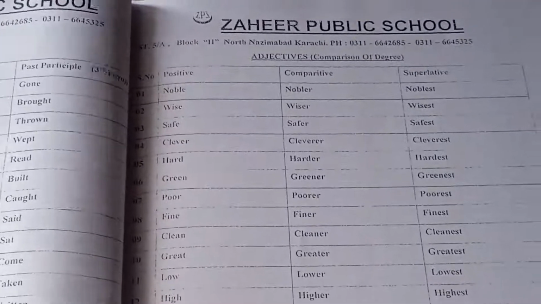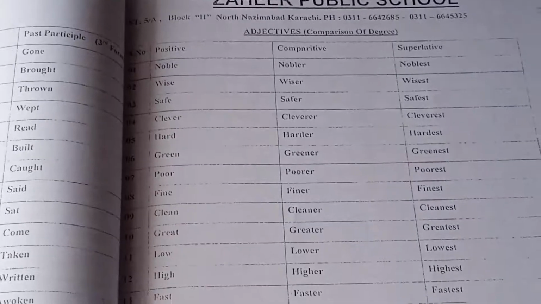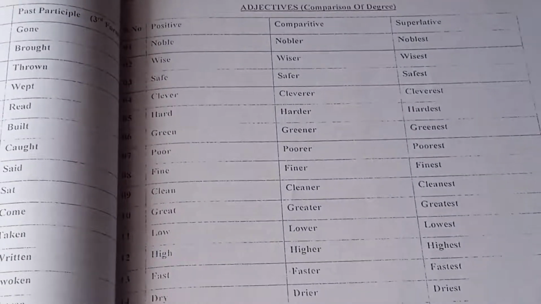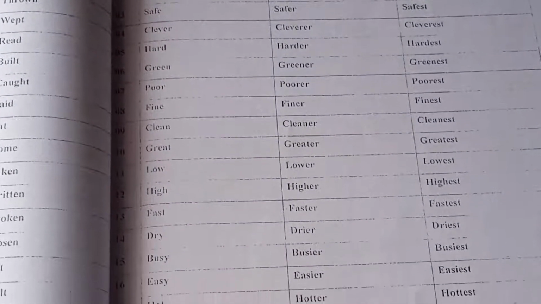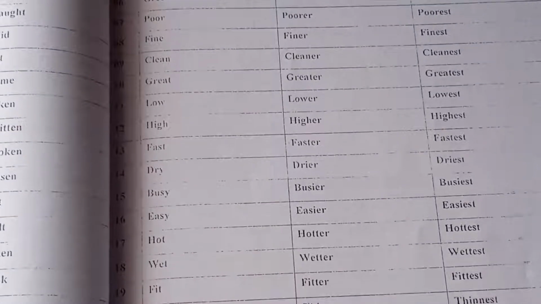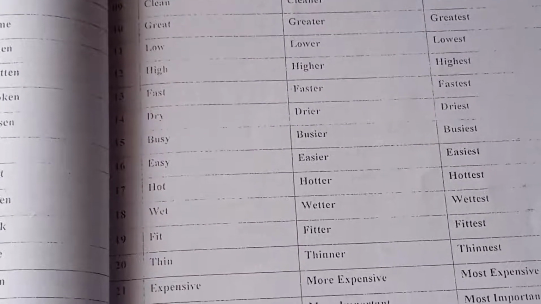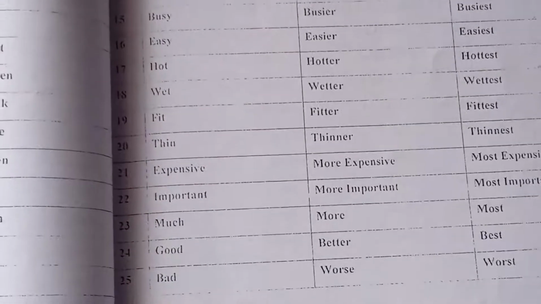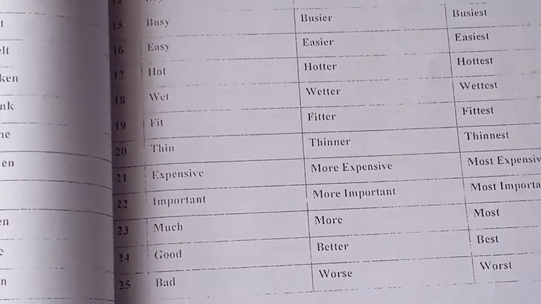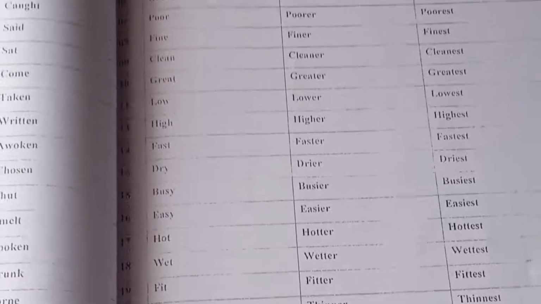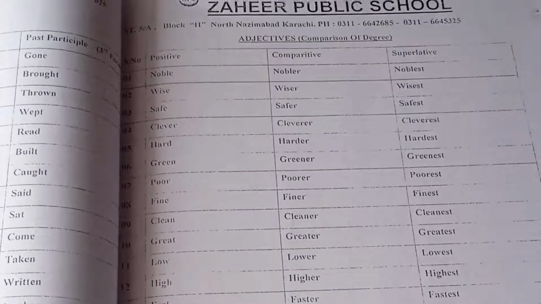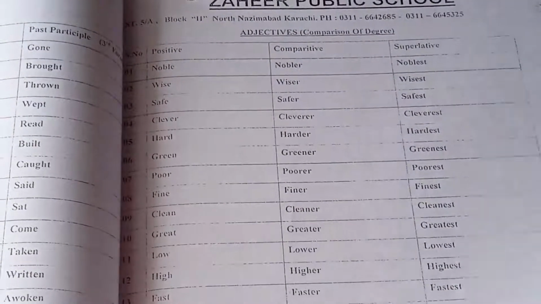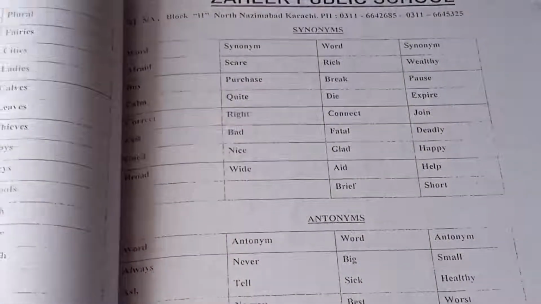Then comes adjectives. You know we have 3 degrees of adjective: positive, comparative and superlative. We have given you 25 words. You have to learn these for your bi-monthly as well as midterm. So this is about your adjective. Then comes, turn the page.